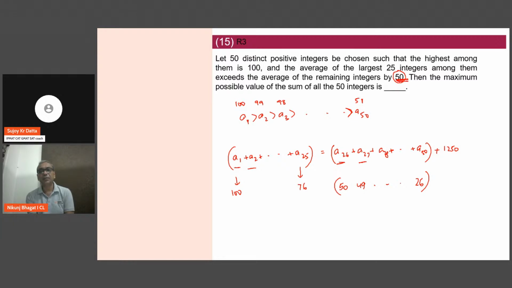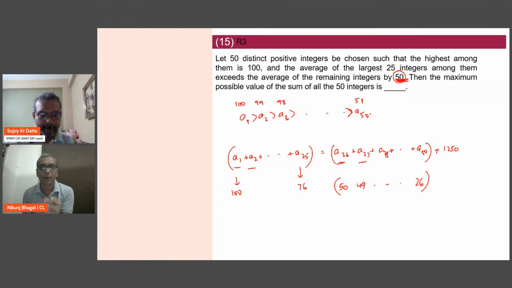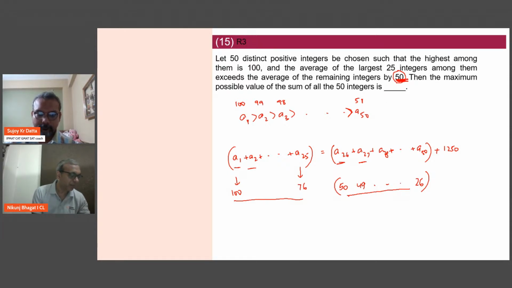If this number is differing by 50, meaning if I match one term to one term, A1 with 826, A2 to 827, A3 to 828 like that, then every term will have a gap of 50. Only then will my average change by 50. So now I just have to add these values. I have to add 26 to 50, and if you add them up, the total I think will come to 3150.